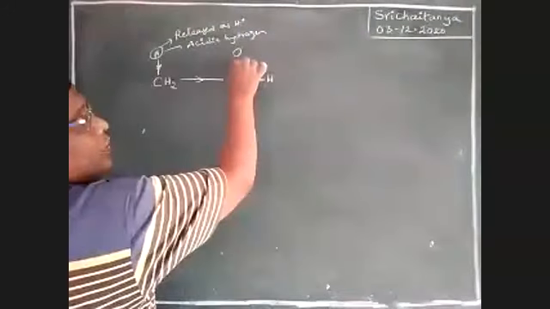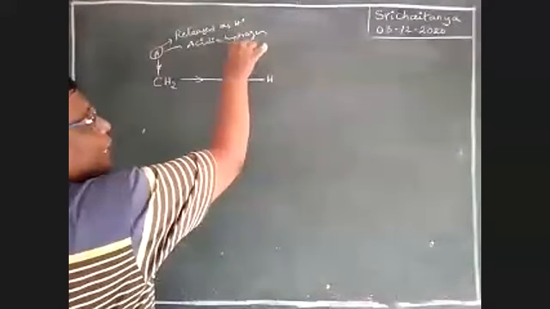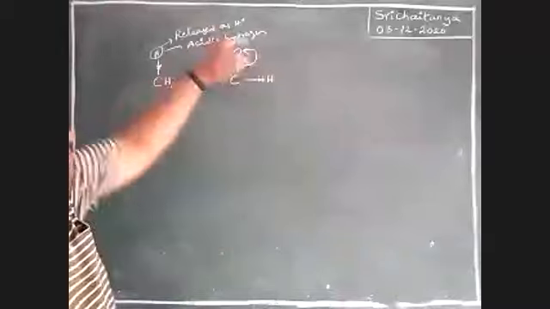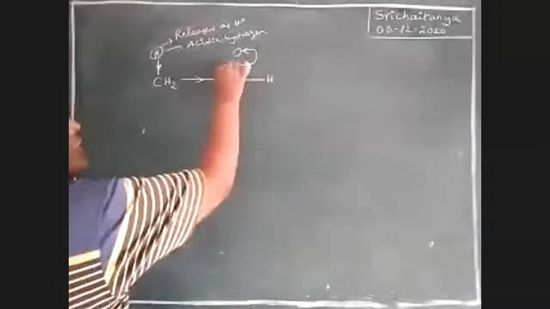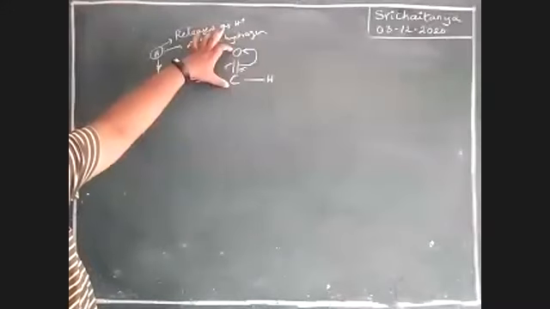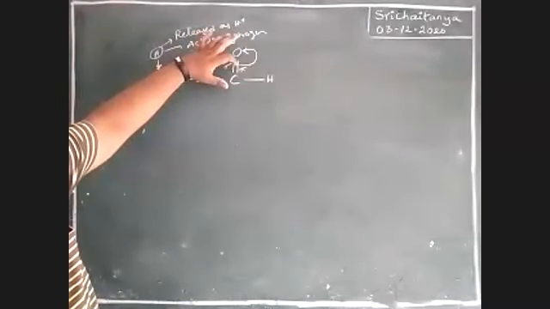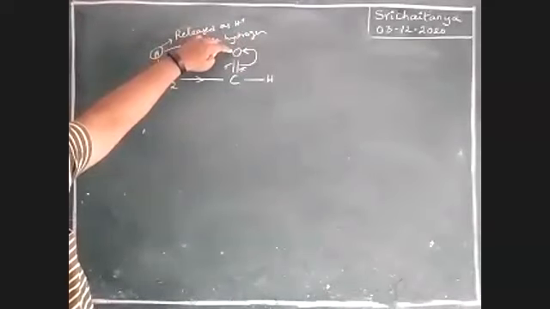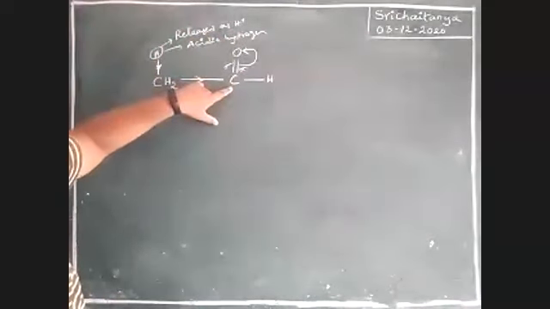So this pi bond is migrated from carbon to oxygen. This pi bond, not sigma bond. One is a sigma bond, one is a pi bond. This pi bond is migrated from carbon to oxygen. Because of that, oxygen gets negative charge, carbon gets positive charge.